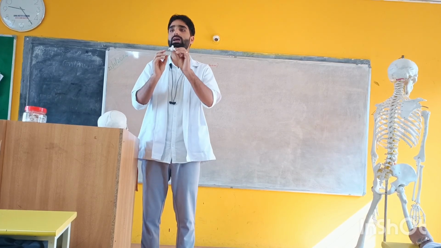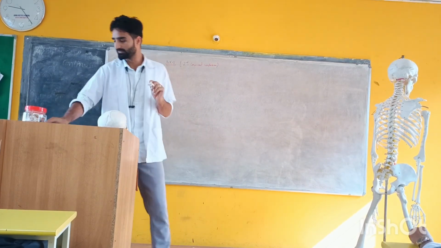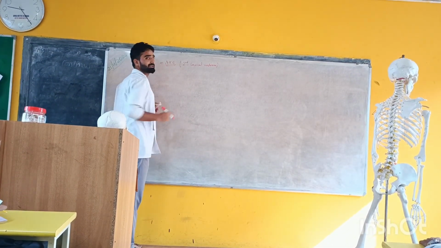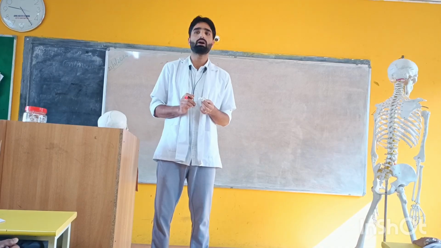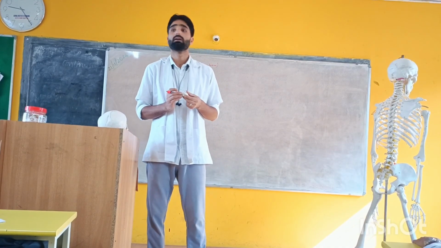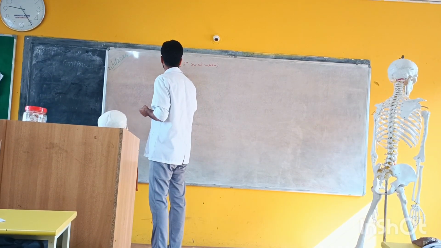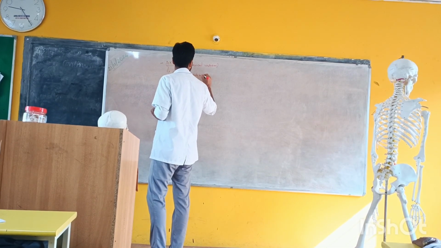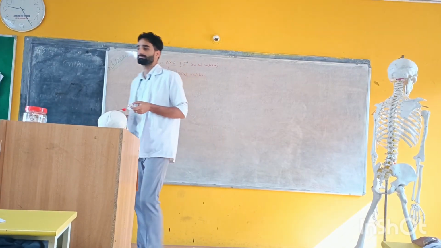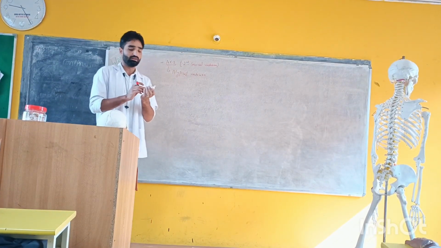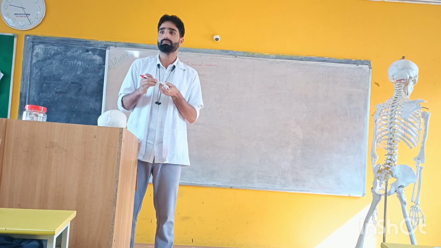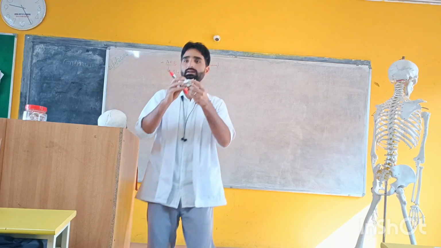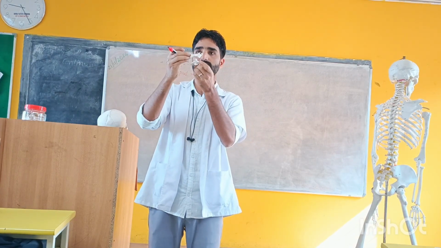So the second vertebra is also known as the axis. The second cervical vertebra is known as the axis. It is an atypical vertebra. See, it is present below the atlas. This is the first vertebra, the atlas, and this is the second vertebra. First one is atlas, second is axis.